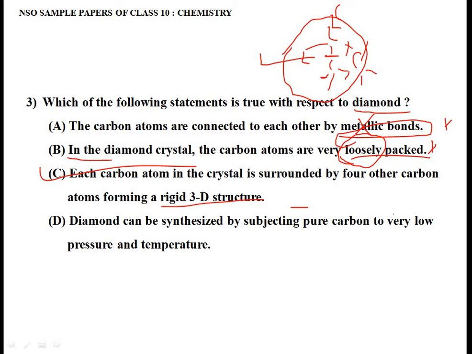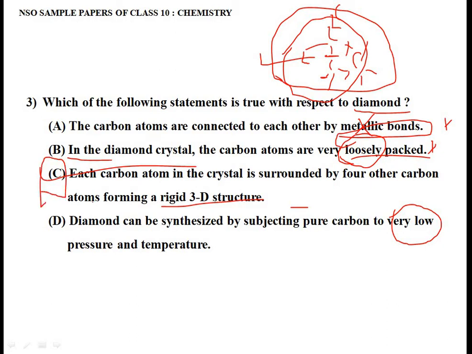Instead, we have to subject it to very high pressure and temperature, because the atoms should come together and form a rigid structure, and that is possible only with very high pressure and high temperature. So the only correct option we have got is 3, that is C. C is our correct option.